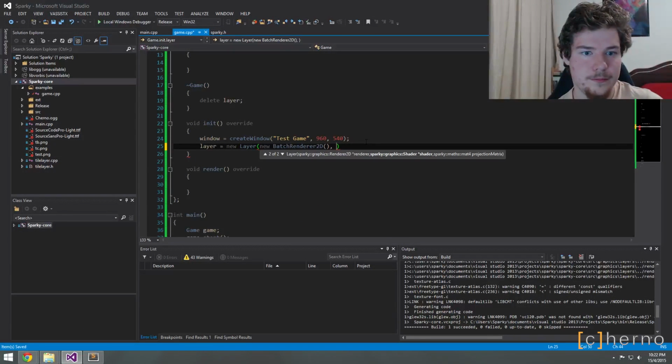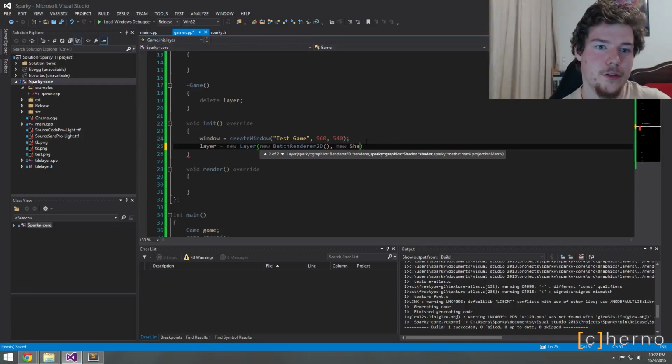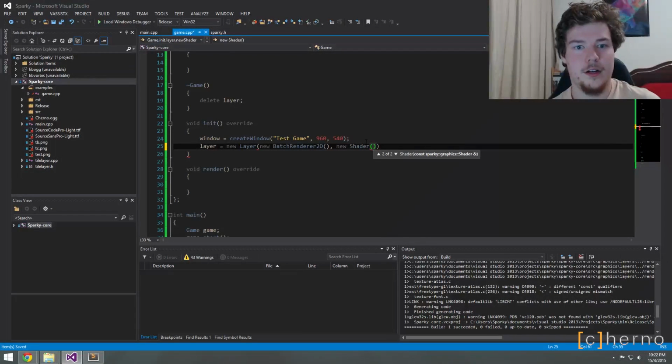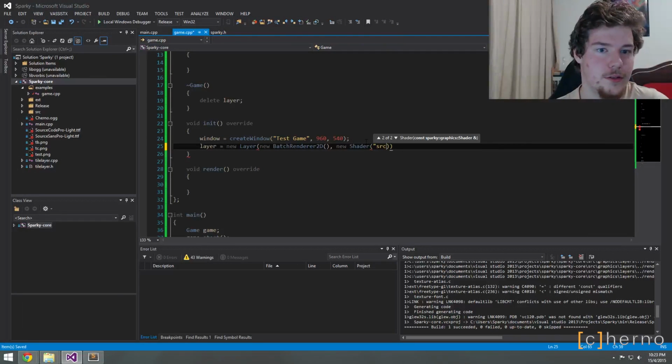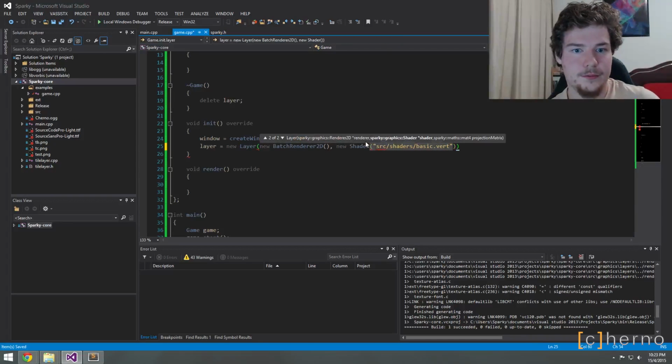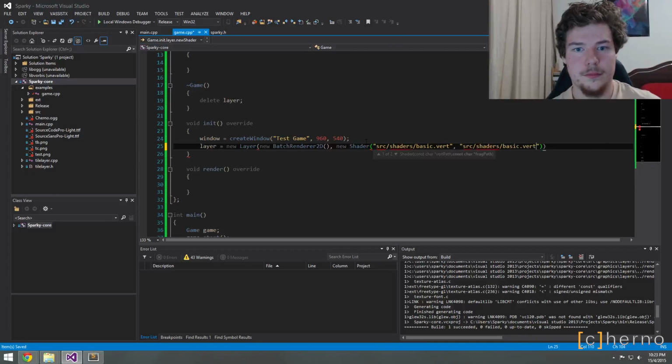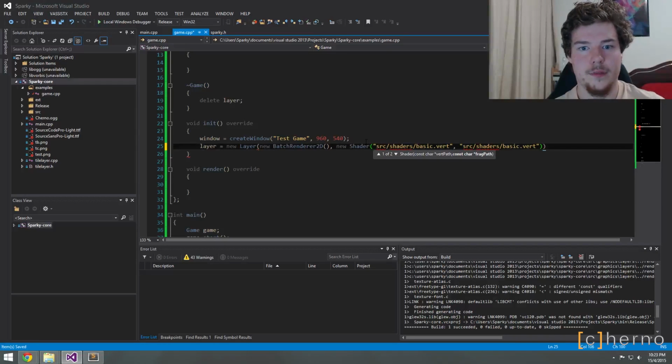What's the next thing? A shader. So new shader. Shaders get tired. Yeah, they do. So source shaders basic.vert, basic.frag.